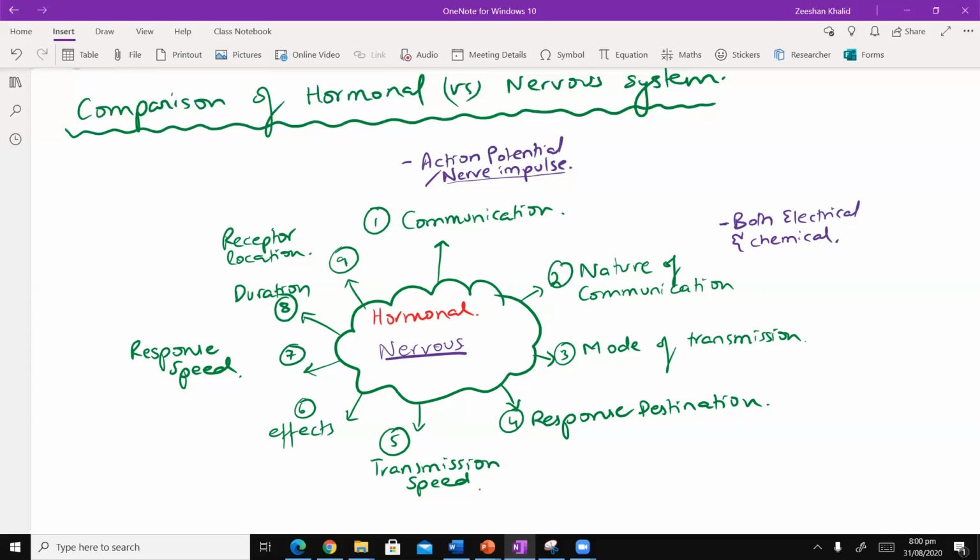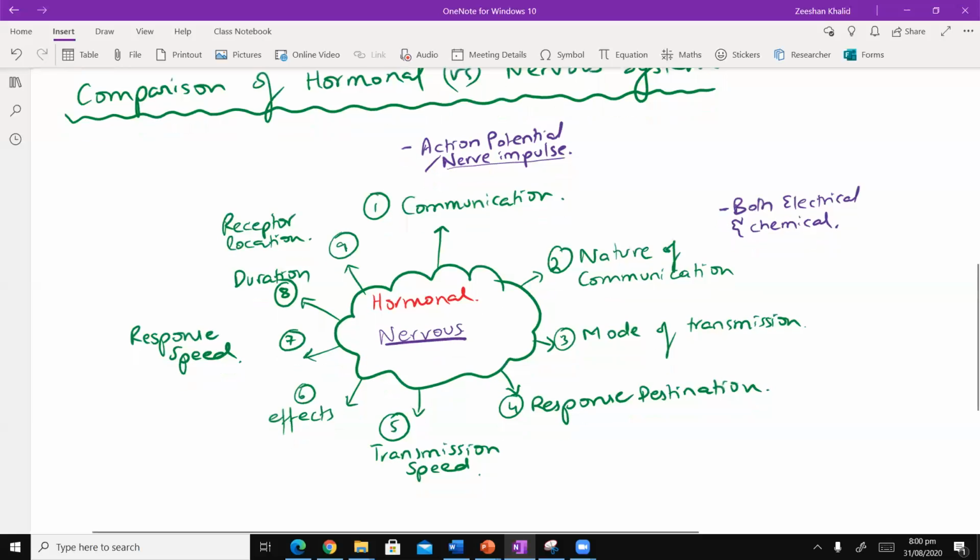Because current का literally मतलब होता है flow of electrons. We don't have electrons flowing in the neurons. It's actually the flip of charge जो कि travel करता है. बहरहाल उसकी detail हम बाद में देखेंगे. So the nature of communication is both electrical and chemical. Can anybody tell me ये chemical कहाँ से आया?